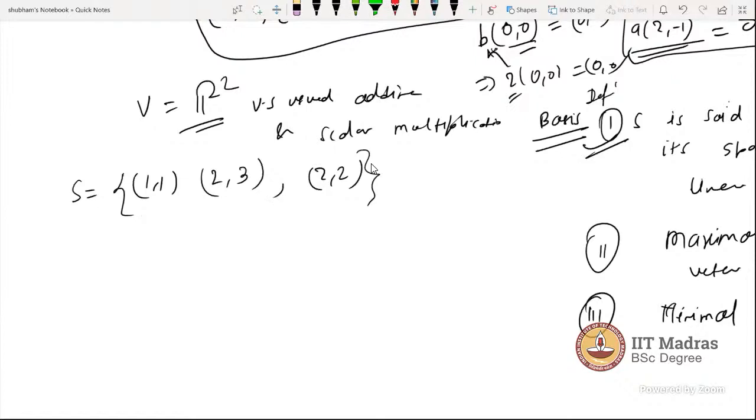Now let's check whether these three vectors are linearly independent or dependent. What is the process to check? Write a linear combination of these three vectors. Sir, we can also analyze from the dimension of R2: if the number of vectors is greater than the dimension of R square, which is 2, then it is linearly dependent.